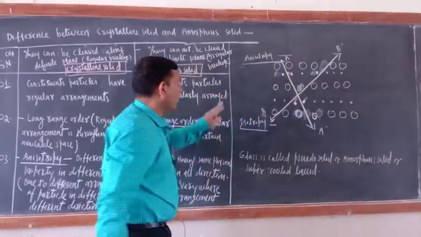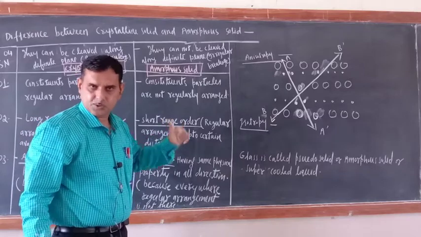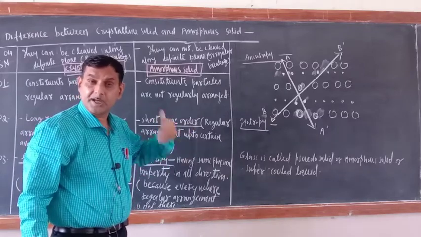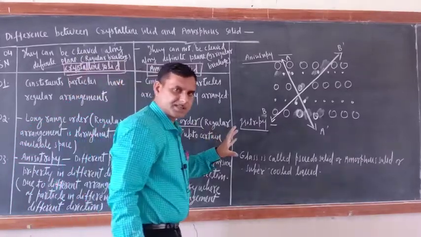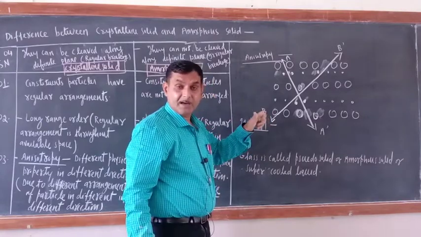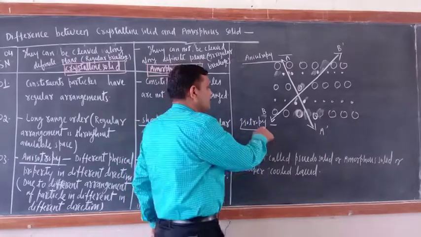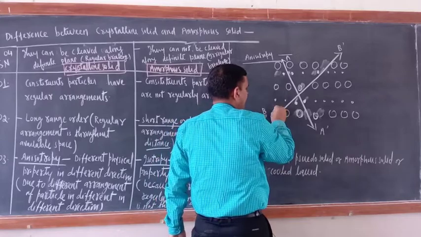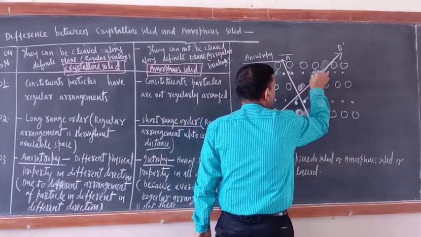I am explaining why crystalline solids are anisotropic, means why they are giving different physical properties in different directions. In crystalline solids, a regular arrangement of particles is there, a definite geometrical pattern is there. Suppose you are moving in this direction, then this is the arrangement of particles: small, big, small, big, small.